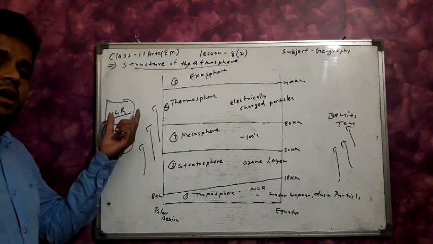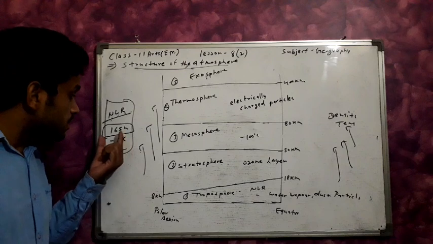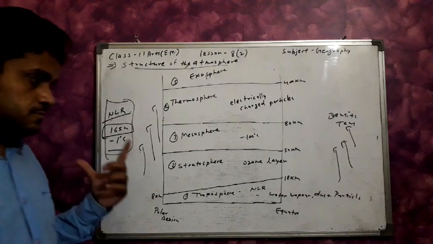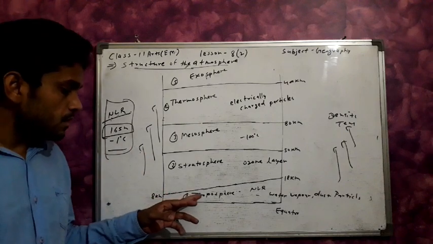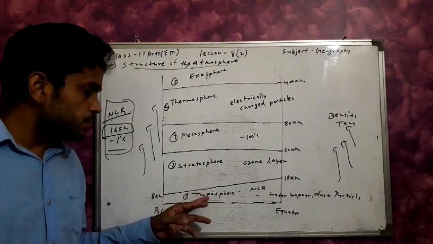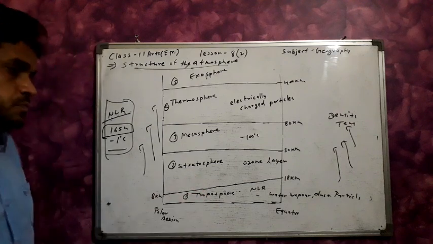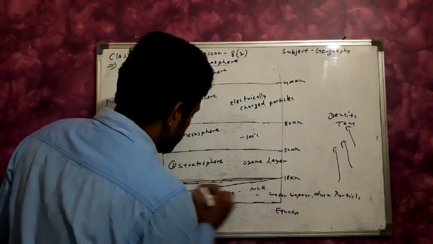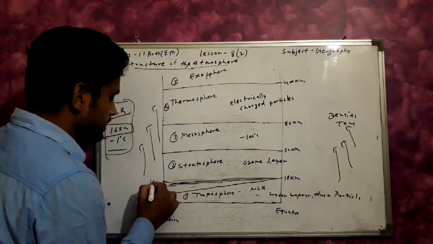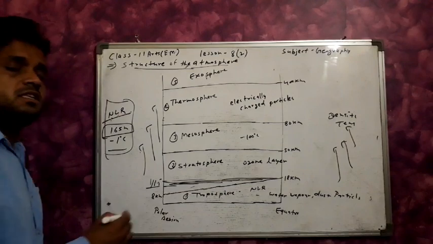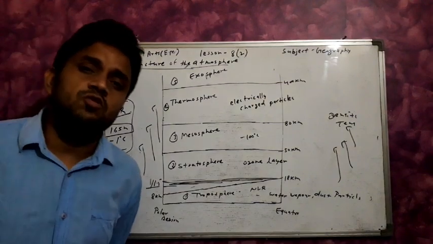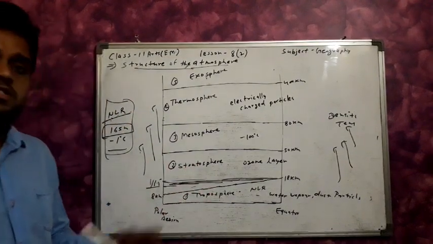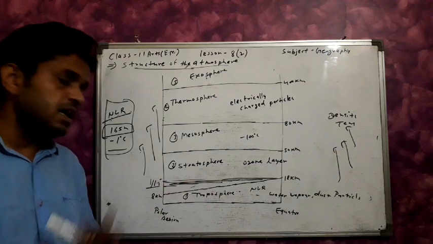From bottom to upper side, the temperature decreases 1 degree Celsius per 165 meters. Clear? The troposphere and the stratosphere are divided by a thin layer approximately 1 kilometer to 1.5 kilometers thick. This layer is known as the tropopause. The tropopause divides the stratosphere and the troposphere.